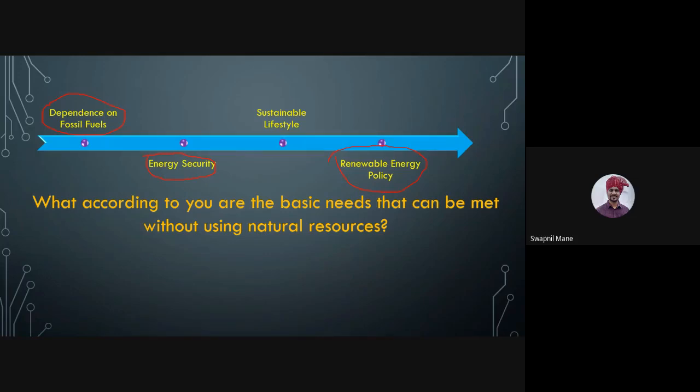So natural resources which can hamper the climate or environment, those natural resource alternatives we can see. Say for example, for cooking purpose, cooking is our basic need. For cooking, what do we use? LPG we use, biomass we use. So instead of LPG, can we use solar operated cooking? Yes, right? The countries which are full-fledged with geothermal energy can use geothermal energy for heating.